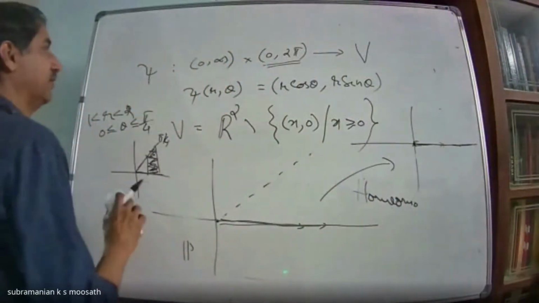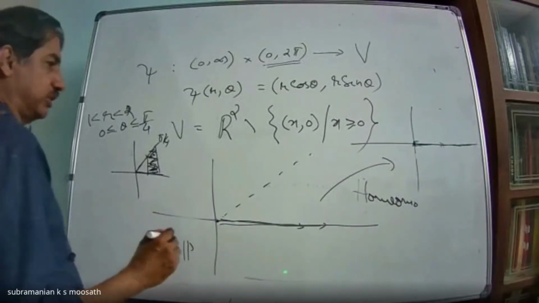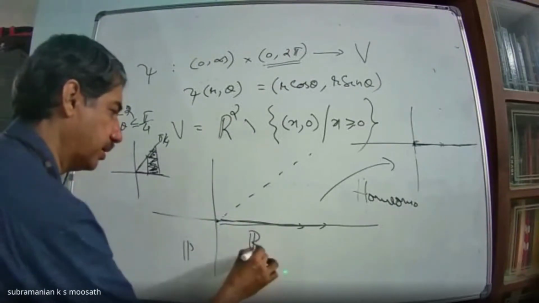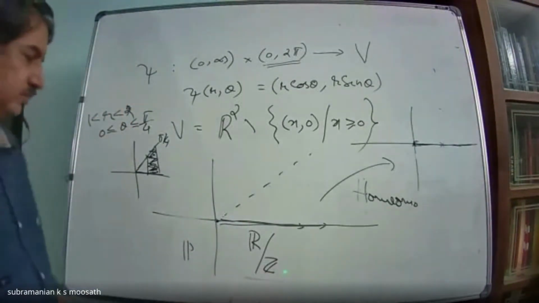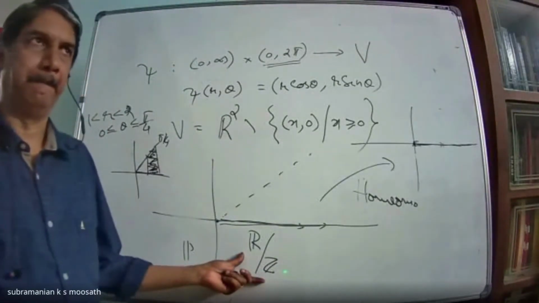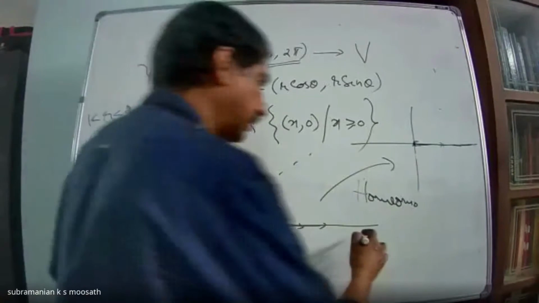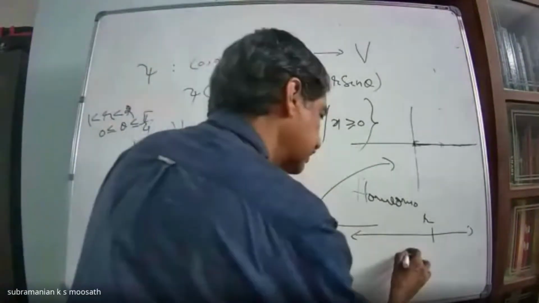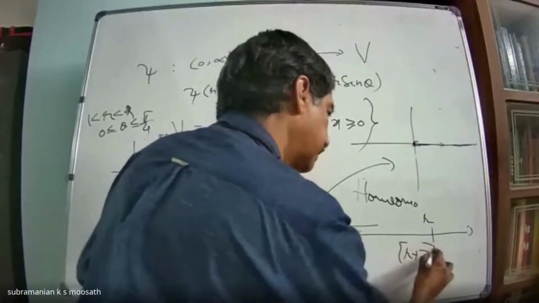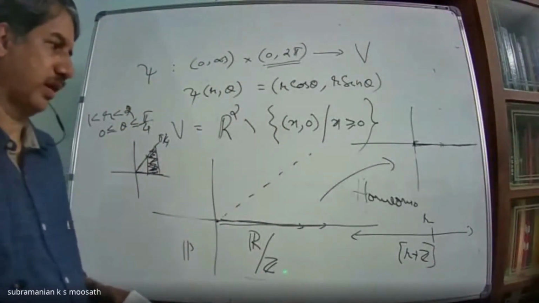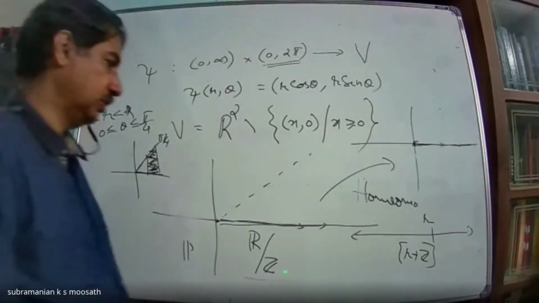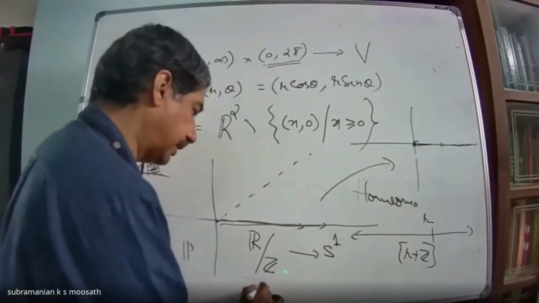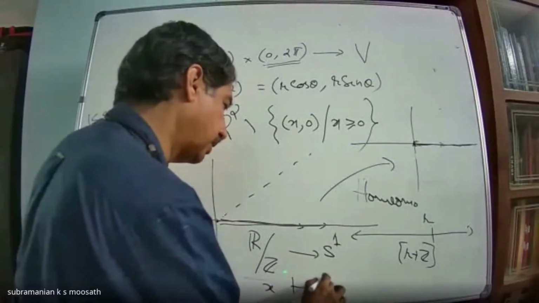Another homeomorphism I can give is, suppose you look at the quotient space. If somebody has discussed quotient topology, you might have seen R by Z. What is this object? You look at the real line, take any number r, then form the coset r plus Z. From this to the circle S1, take any x here, map it to e to the power ix.